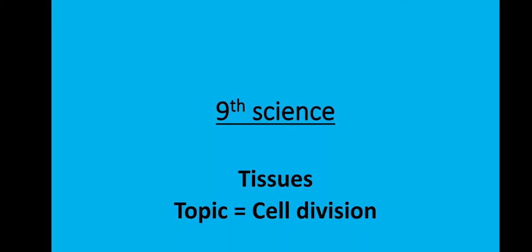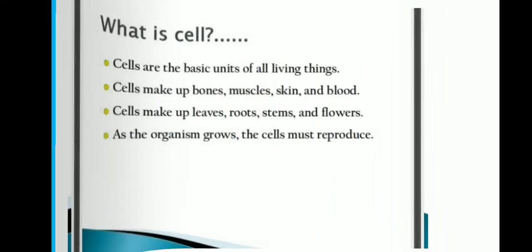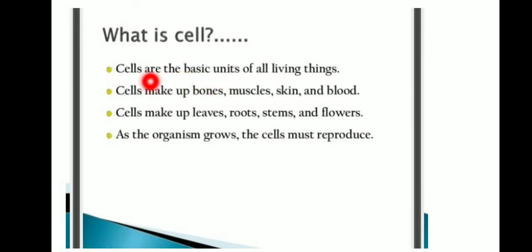Now we are going to talk about ninth science unit tissues and topic cell division. What is a cell? Cells are the basic units of all living things. Cells make up bones, muscles, skin and blood. And cells make up leaves, roots, stems and flowers. As the organism grows, the cells must reproduce.